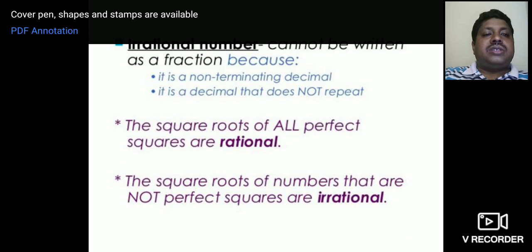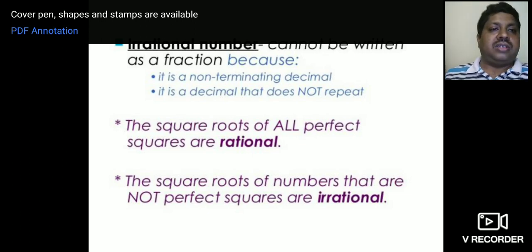Okay, next in the number system we have irrational numbers. Children, in class 8 you have not learnt about irrational numbers. In this class you are going to learn them in detail.